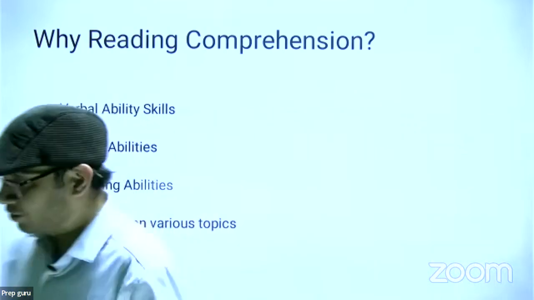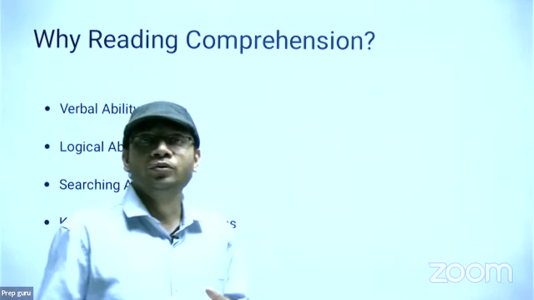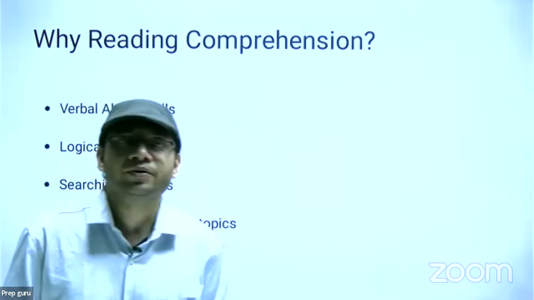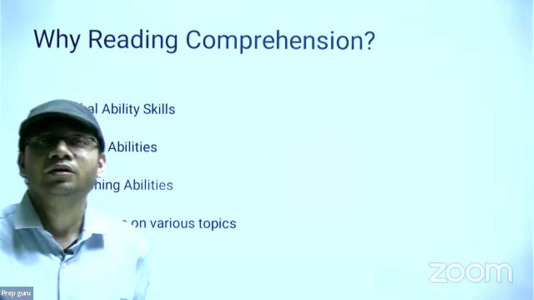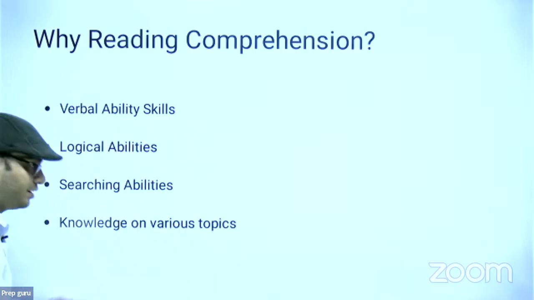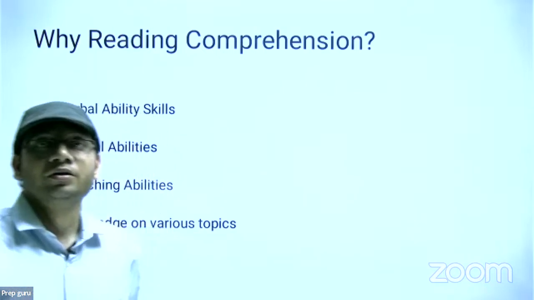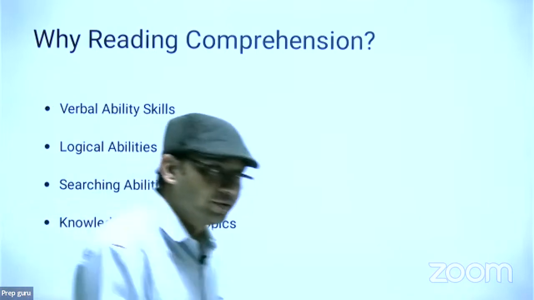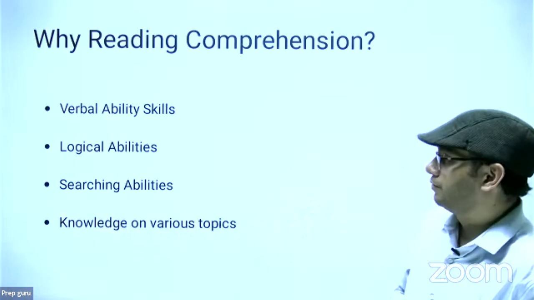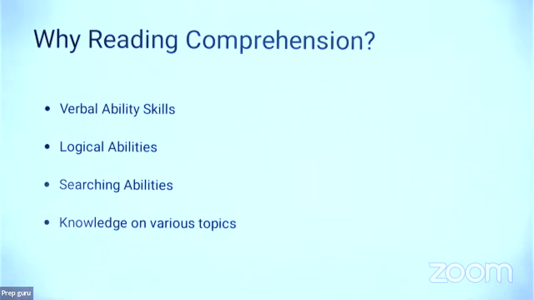Now, if I say knowledge on various topics, what does it mean? Suppose a student is reading English paragraphs on an economic area. Then if he gets a passage from fiction or politics or a psychological or philosophy-based paragraph, he might not be aware of the terms and some abbreviations.